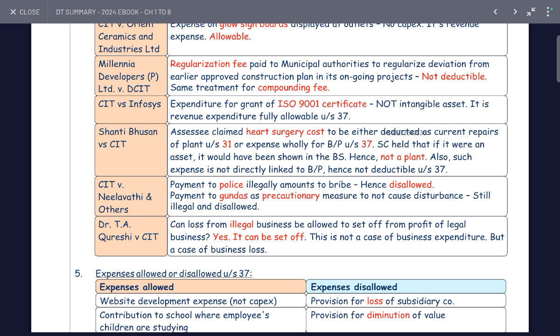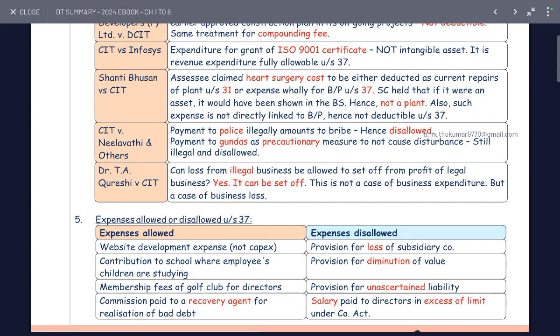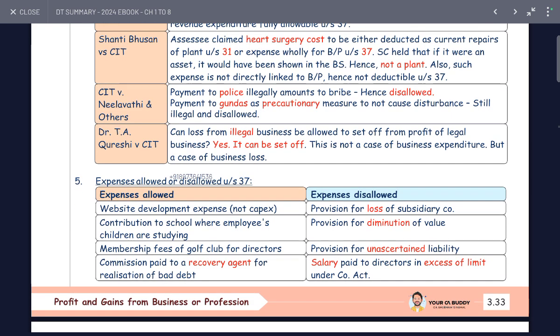Shanti Bhushan versus CIT: the assessee claimed heavy surgery cost as the cost of reduction and current repairs of plant under Section 31. Expense only under Section 37. The Supreme Court said that if it is an asset, it would be shown in the balance sheet. However, it is not a plant, so the expense is not directly on the plant and machinery. Hence, it is not deductible under Section 37.